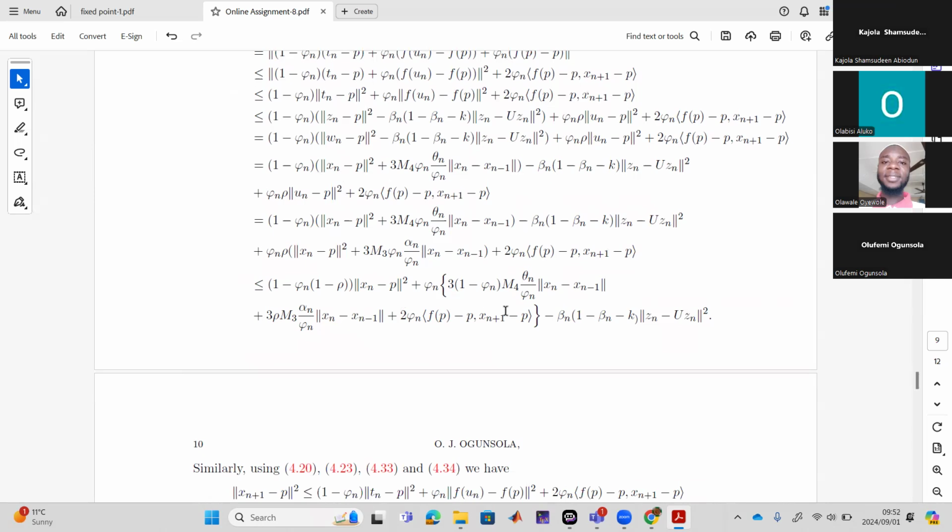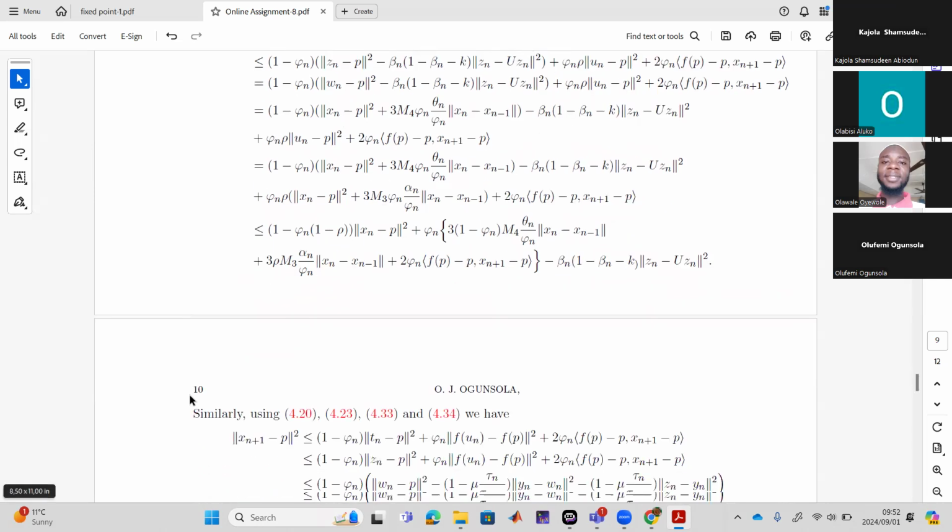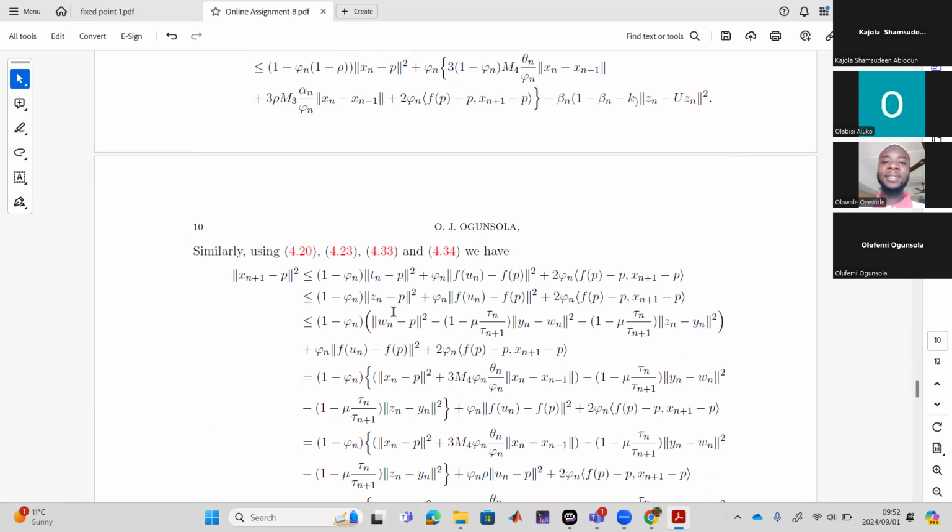In that thing, what we have is this one, to make the solution set, the fixed point. So he proceeded the same way to get the other one. The substitution he made here, he started with the substitution of the intrinsic. Then in the Tm minus p squared, only one term, which is this one. The expansion of Tm minus p squared is Zm minus p squared, then minus this, that way.